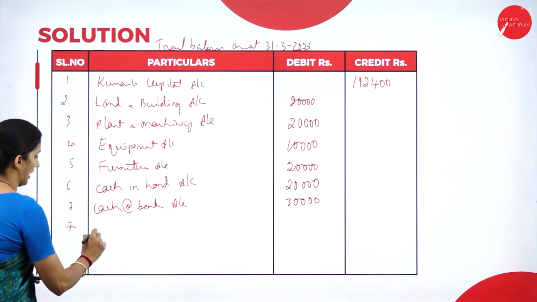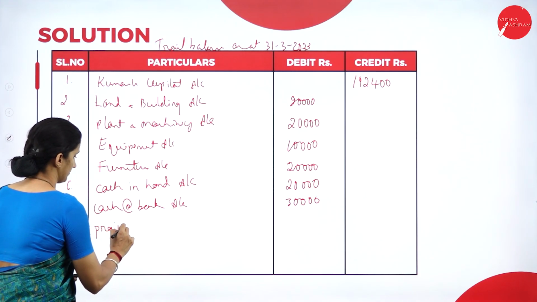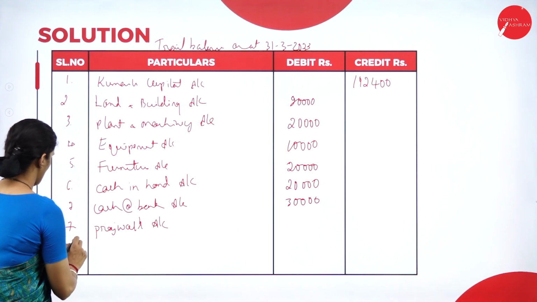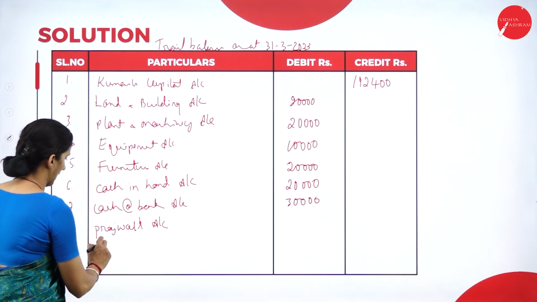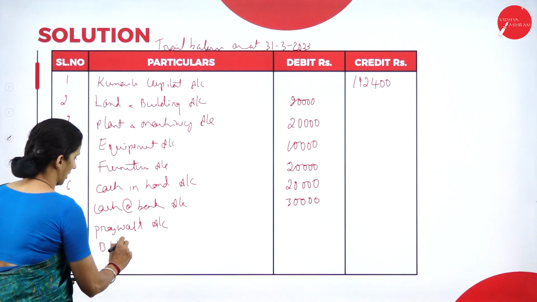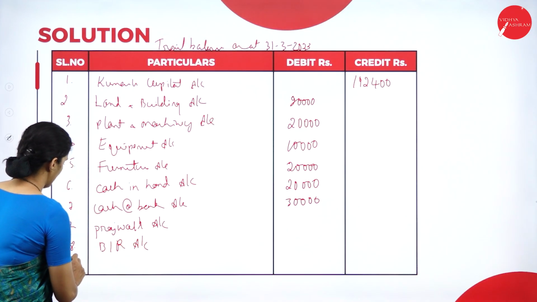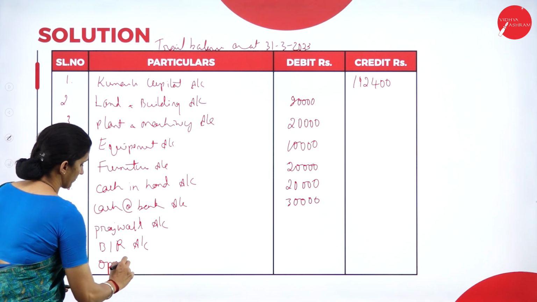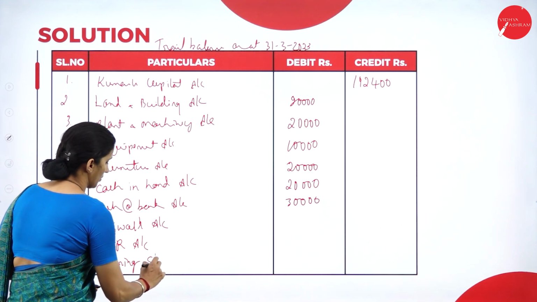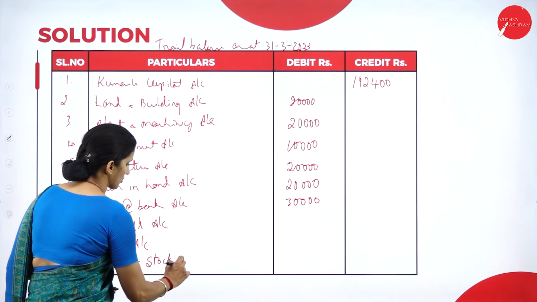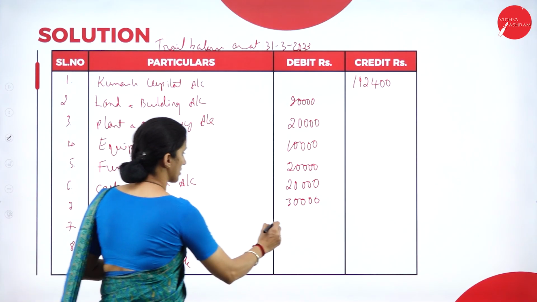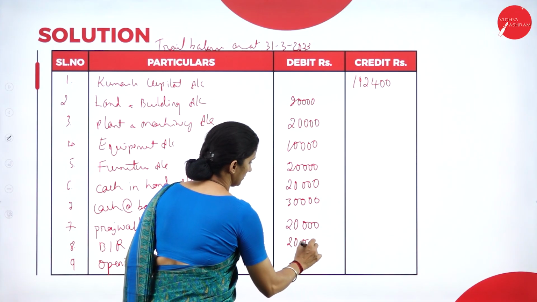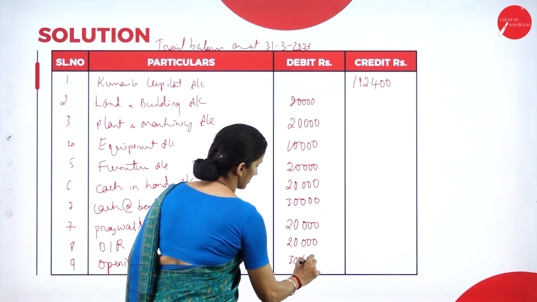So we have Prajwal's account, then we have bills receivable account, then we have opening stock account. So the amounts here are 20,000, then 20,000, 30,400.